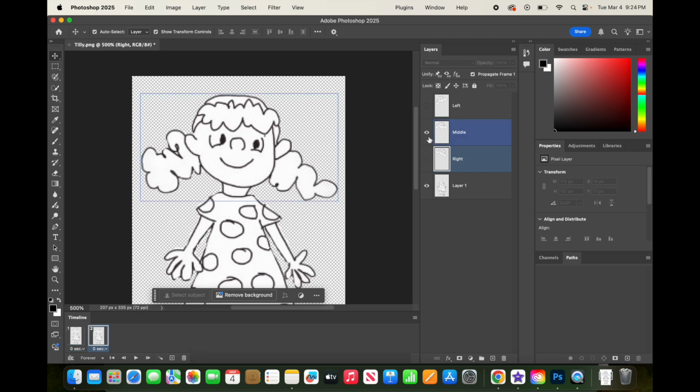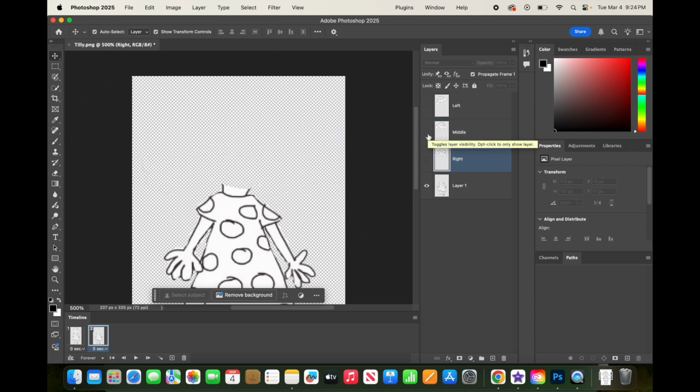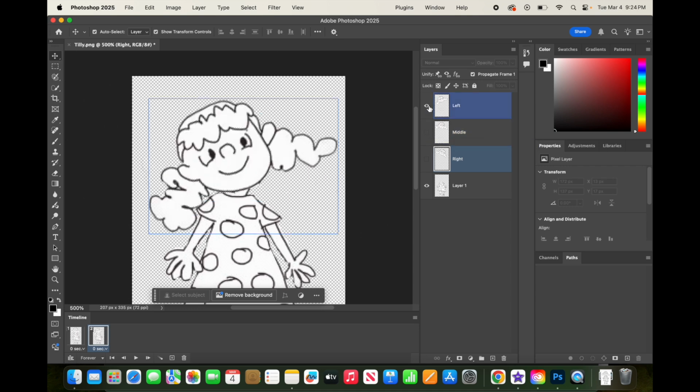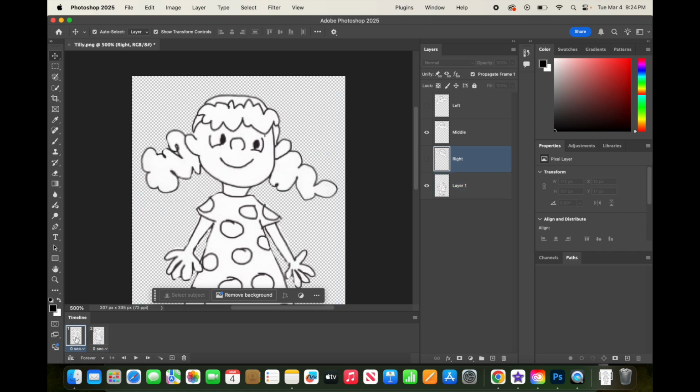And I'm going to turn off the middle head and turn on the left head. And then I'm going to click the first frame, and I'm going to duplicate that. This time, I'm going to move it on the other side of the left nod.